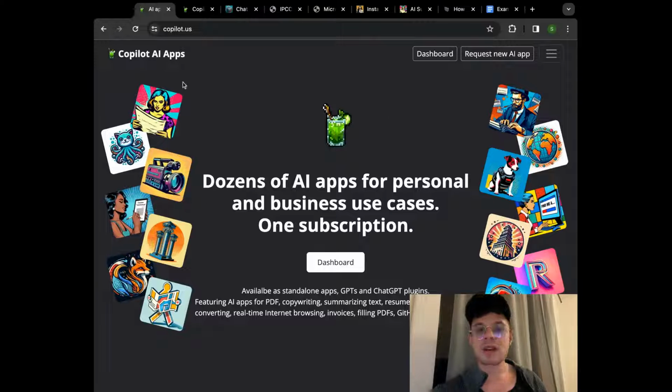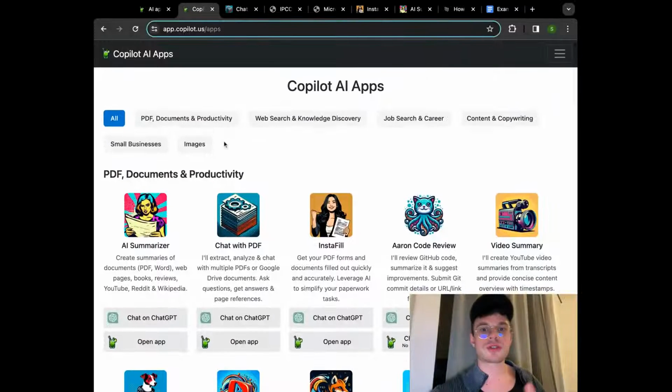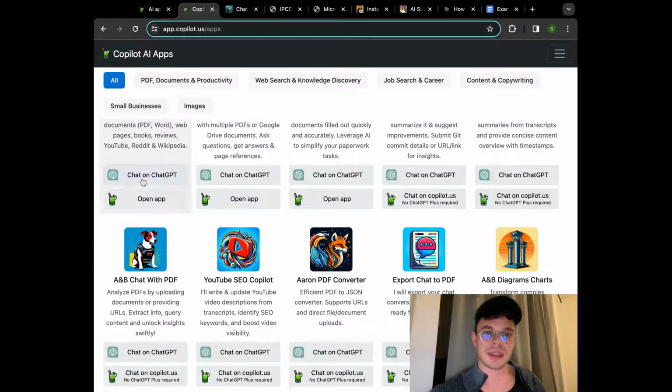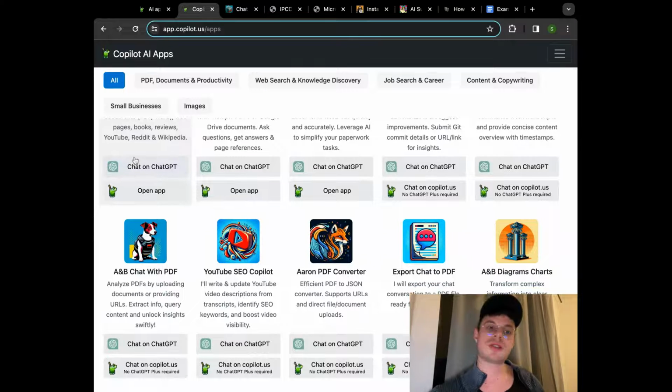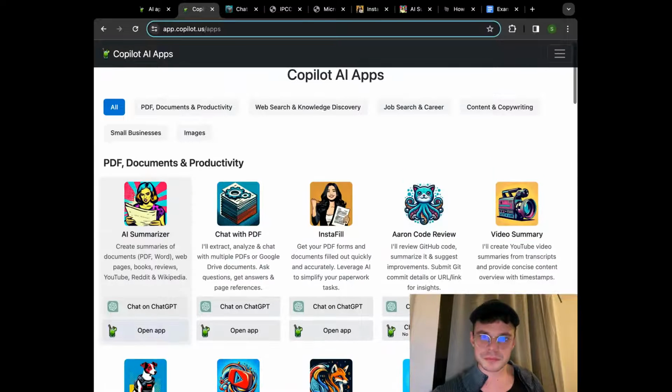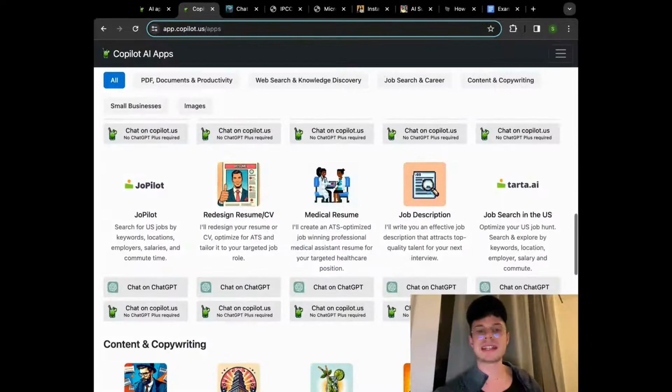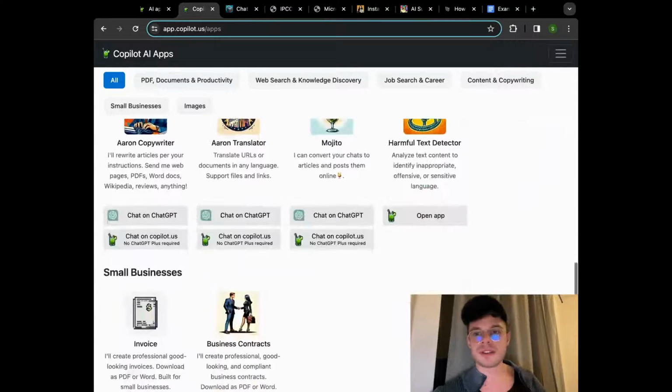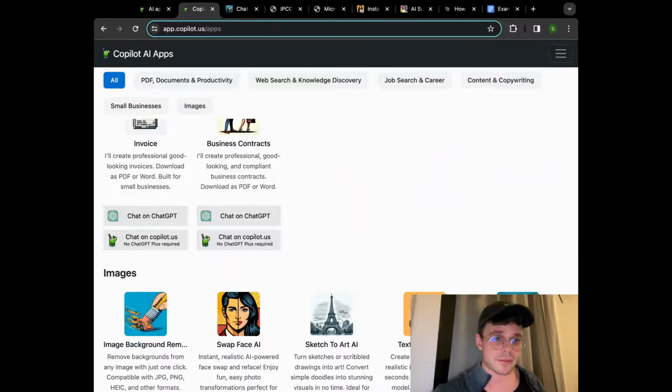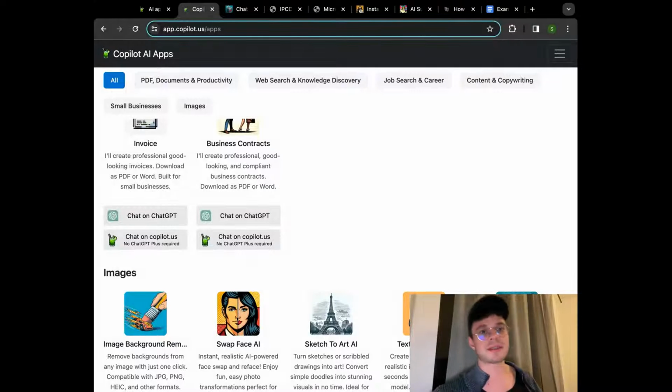Once you click on the dashboard, you can go to the actual list of all the tools we've created so far, which is great. You can always see there, of course, an option of going to ChatGPT. But if you do not have the base subscription and just want to use the standalone app, the second option is for you. Make sure you go through the whole list of the tools that we've created. There are a bunch of different directions you can go in, different tools and different use cases for them. For example, something might be useful for freelancers, but the same tool would have a completely different functionality for small business owners.